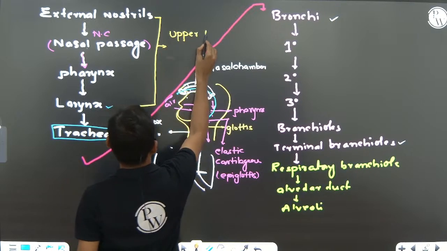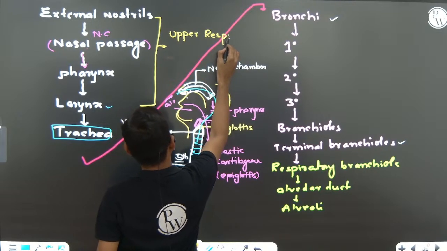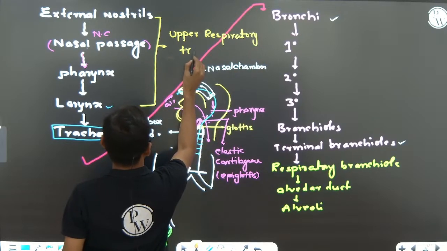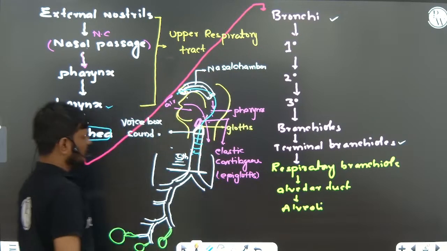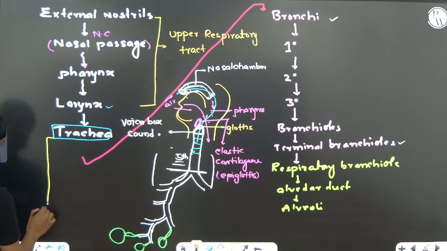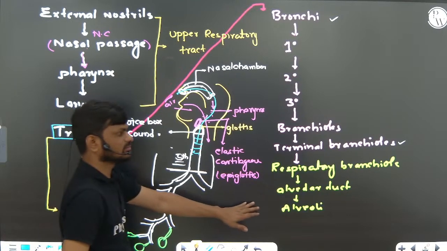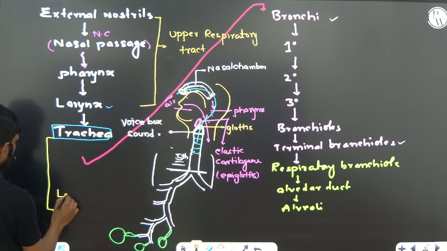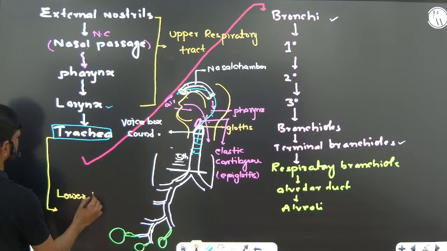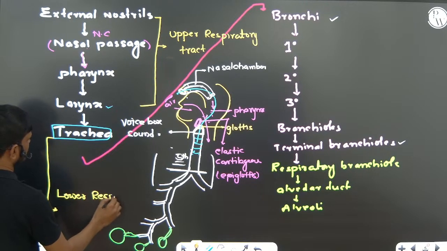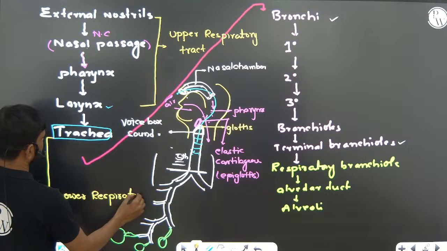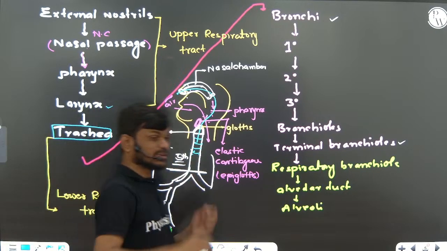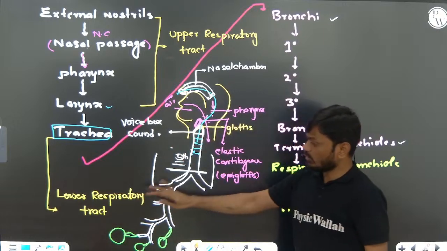From the trachea to the alveoli, we call it the lower respiratory tract.